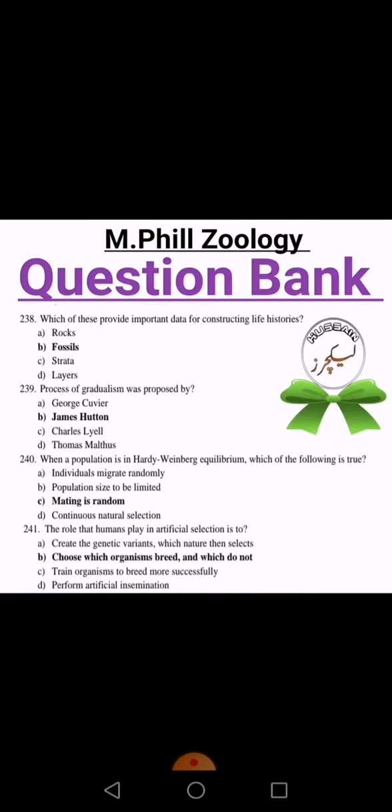So B option is right. The equation for Hardy-Weinberg equilibrium is p squared plus 2pq plus q squared equals 1. So option B is right.